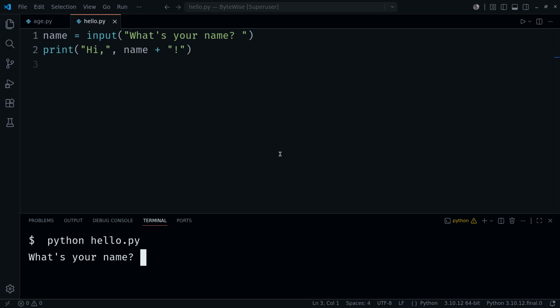That pause and wait is the heart of input. The program freezes on that line until there's an answer. Nothing after it runs until they hit enter. Names are text, so this works. The trouble starts when you expect a number.